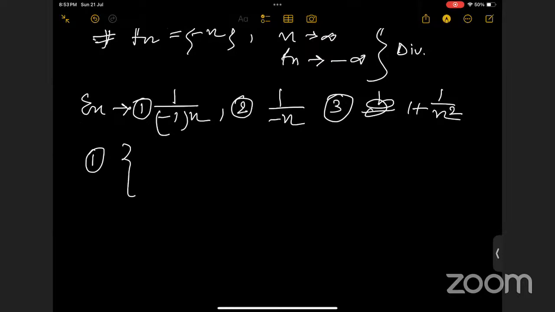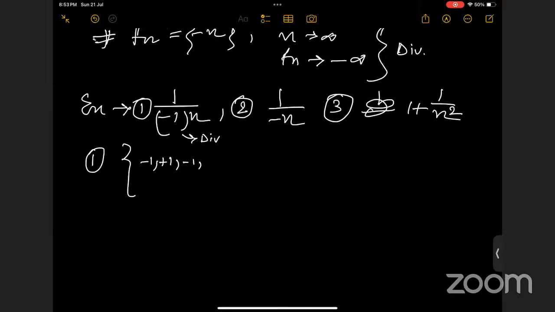Divergent. 1 upon 1 plus 1, because this will never be 0. लेकिन मैम, ये भी तो 1 के करीब ही जा रहा है ना. Ma'am, but it will never be 0. That's why it will be divergent, right? We don't want 0 here, okay?